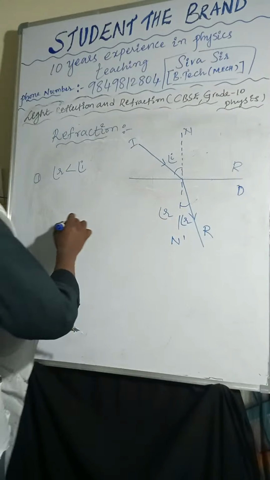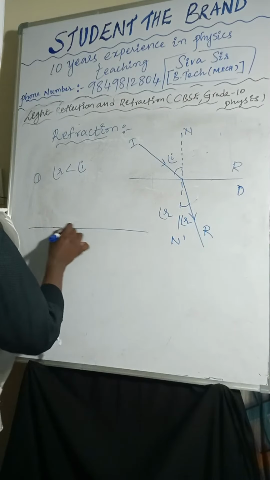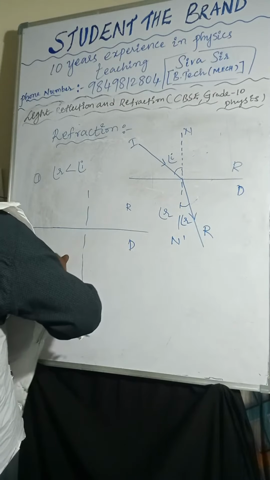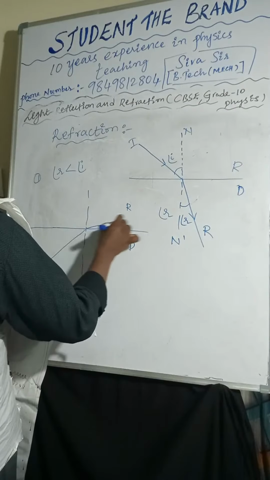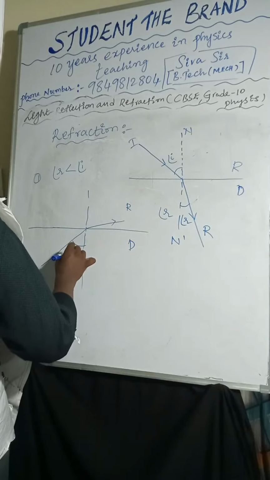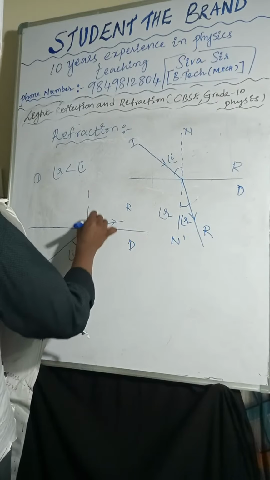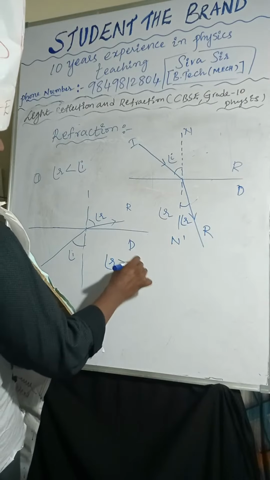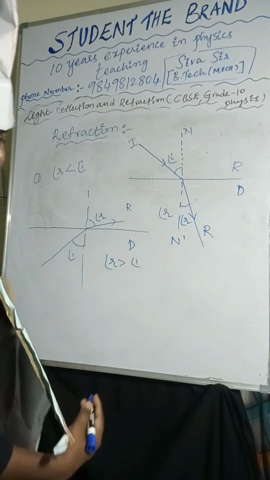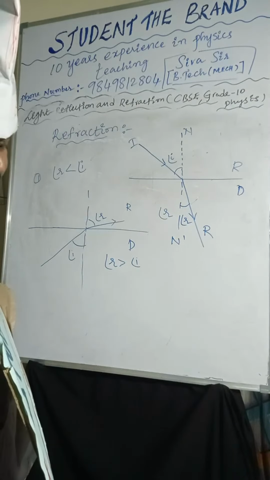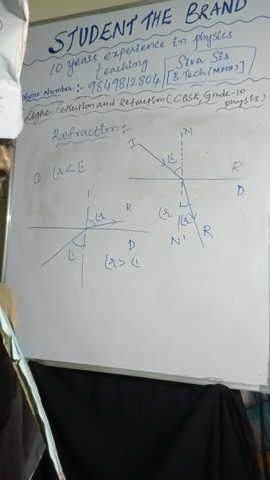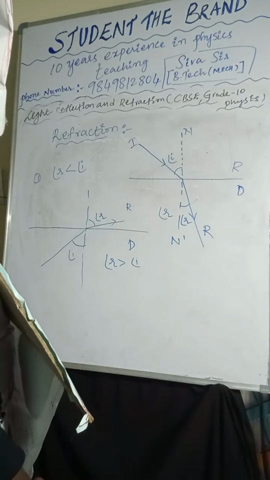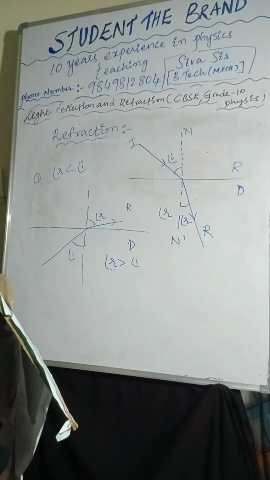At the same time, if the light ray is passing from denser to rarer, it moves away from the normal line. So in this case, the angle of refraction is greater than the angle of incidence. The angle of incidence is equal to the angle of emergence in a glass slab. So when the light ray is passing through a glass slab, that time we can consider this.